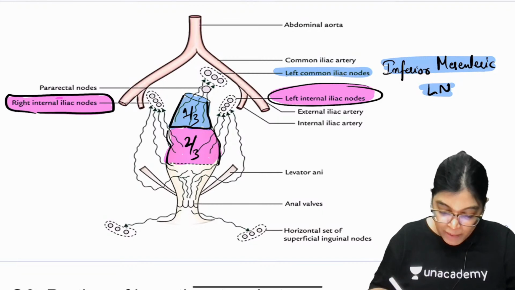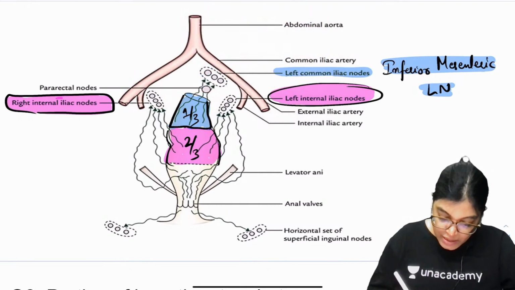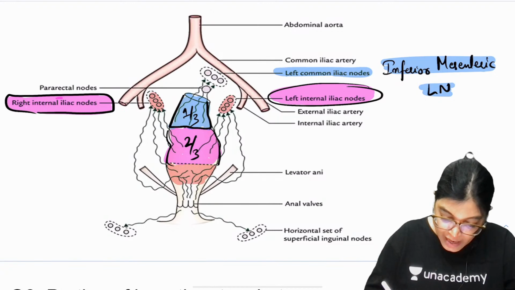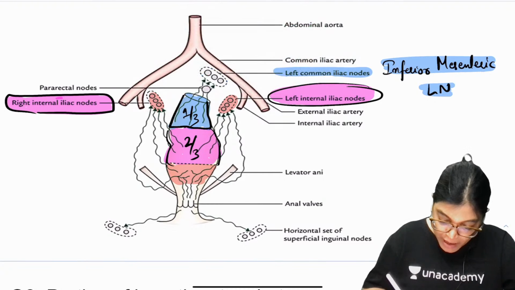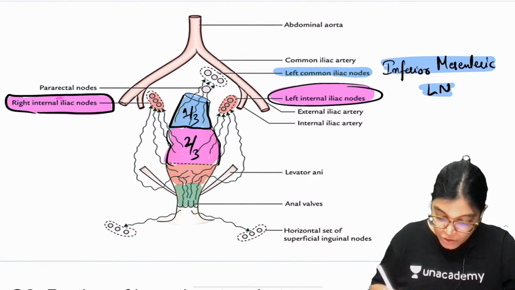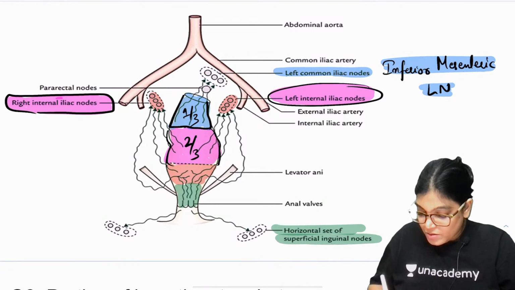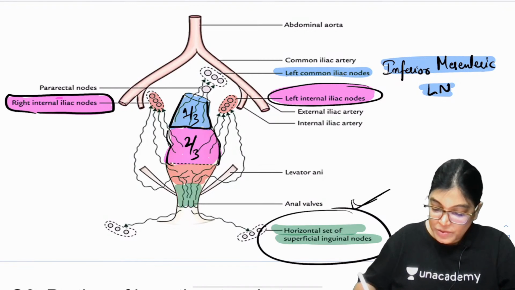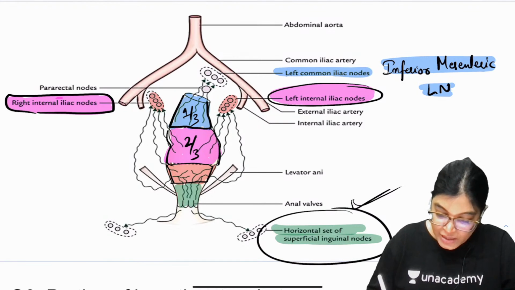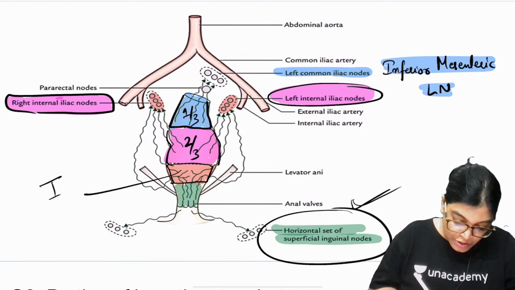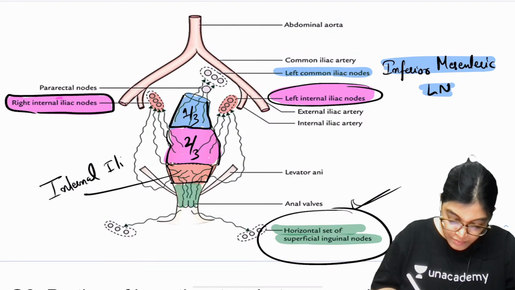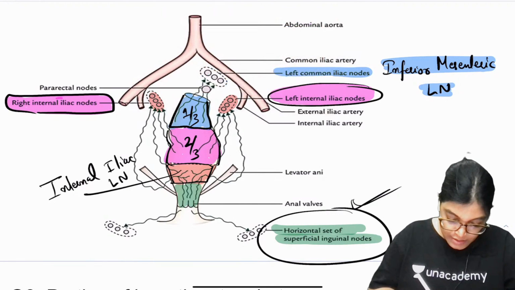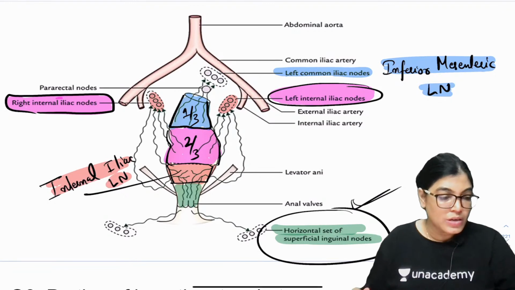Now what about the lower part? When I am talking about the anal canal, see here, the upper part of the anal canal is again draining into the internal iliac lymph node. But the lower part of the anal canal is draining into the superficial inguinal lymph node. Many times this has been asked. So please note down: lower part of anal canal, superficial inguinal lymph node; upper part of the anal canal, internal iliac lymph node. So I think the concept is clear.